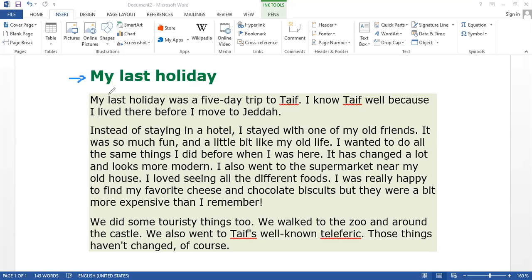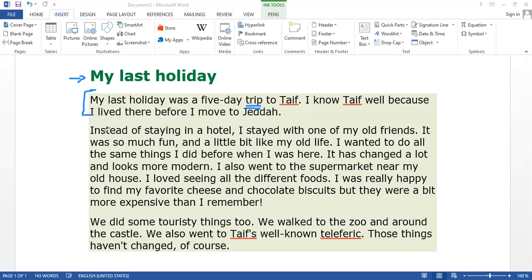Okay. So, my last holiday, okay, my last holiday was somewhere else. Now let's see what was this one about. My last holiday was a 5-day trip to Taif, a place called Taif. I know Taif well because I lived there before I moved to Jeddah. Now this is the introductory part. He told us where he went for a trip. Remember, a trip to Taif. I know Taif, he said, because I lived there before I moved to Jeddah.